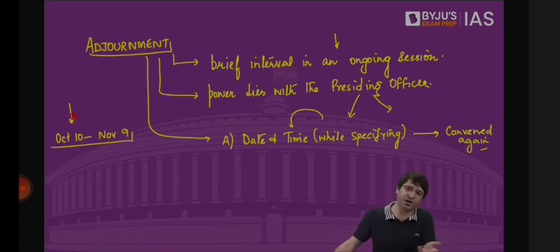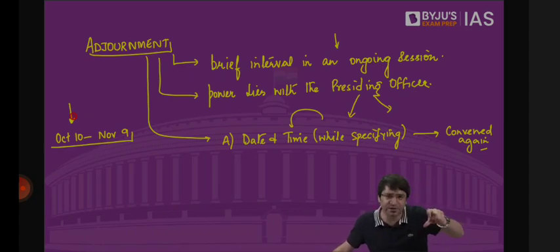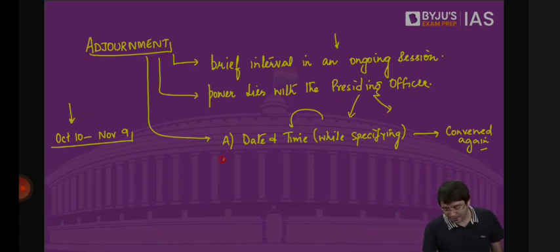I'm giving a brief interval in ongoing session. Session still continues. It's still a budget session, or still a monsoon session, or still a winter session, but there's a brief interval in an ongoing session. That's what we call adjournment. But one type of adjournment is adjournment while specifying date and time when we are going to meet again. And then there is something known as adjournment sine die, without specifying the date and time.